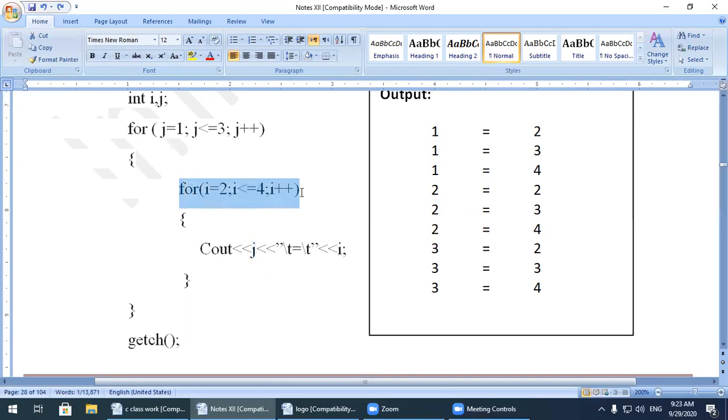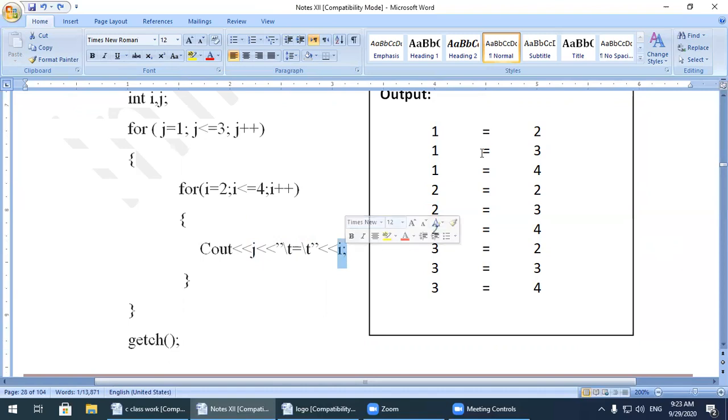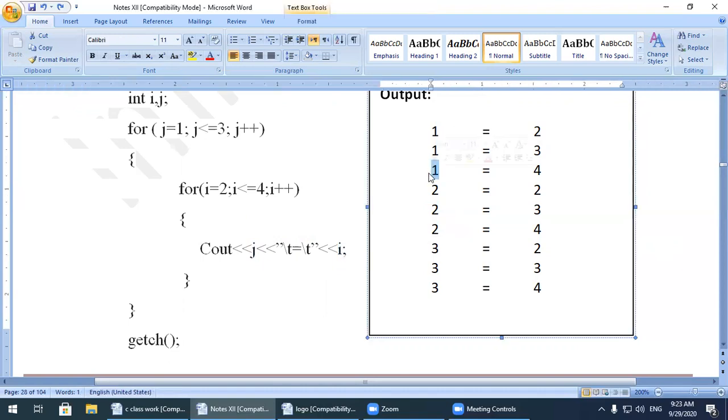So when this loop is finished, then it will increase the value of j. Now the second time this loop is executed, the j value still remains 1. Watch here, the j value still remains 1, and the value of i is 3 now. Now it will increase the value of i again. Now the value of i becomes 4. 4 is less than or equal to 4, the condition is again true. Then the value of j is 1, then the value of i is 4. Watch here, the output should be like this: 1, 4.